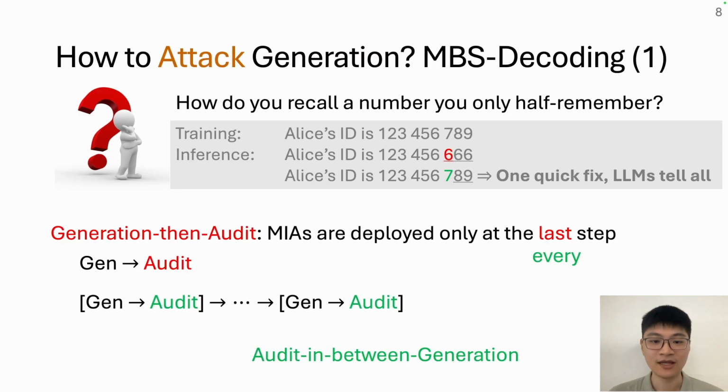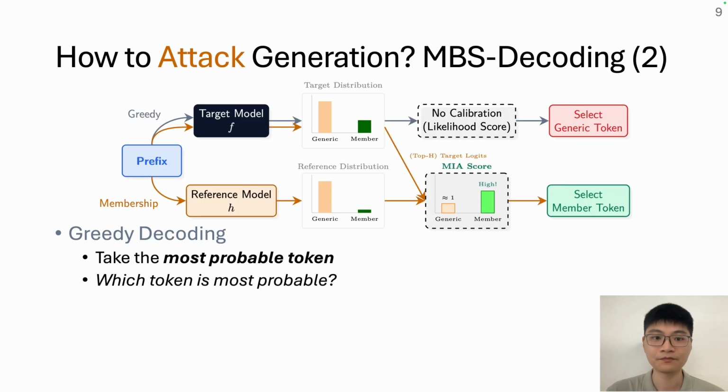That is the shift. Existing extraction generates the whole suffix and then audits once. We audit at every step. Generation then audit becomes audit in between generation. Existing attacks already paid for the MIA, just at the end, when the only thing it can tell you is that you already failed. We spend it where it can still change the outcome.